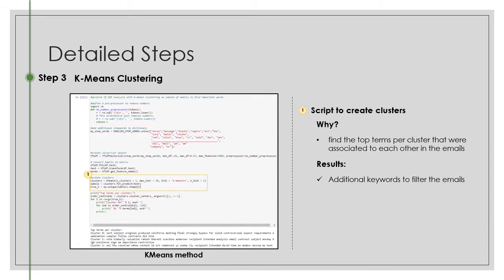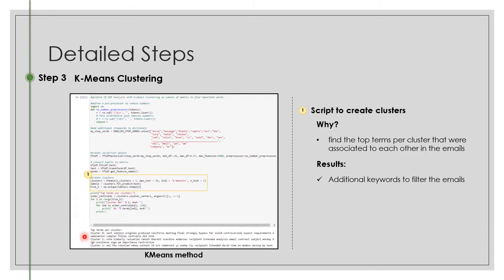The third step of our strategy involved taking the terms and weights generated from the TF-IDF analysis and clustering the top words using k-means clustering. K-means provides a method to find the top terms and group them together based on their association to one another within the emails based on distance. The intent was to allow a better method for us to determine which words or group of words to further use to narrow down the scope of our emails.